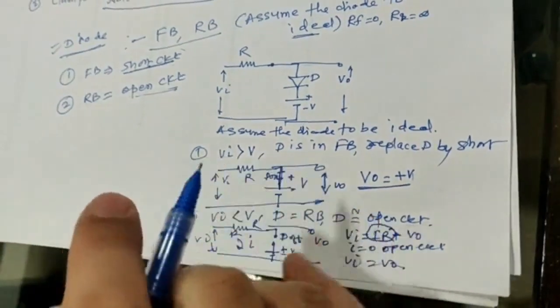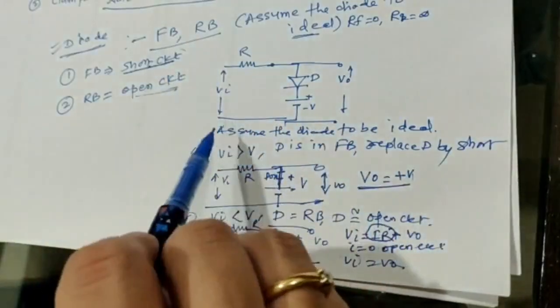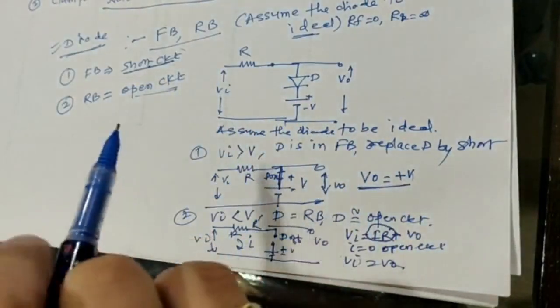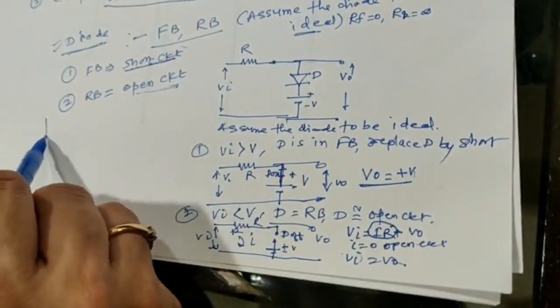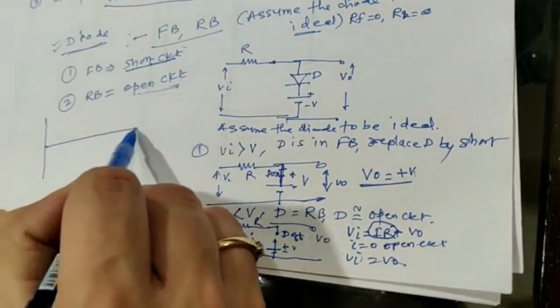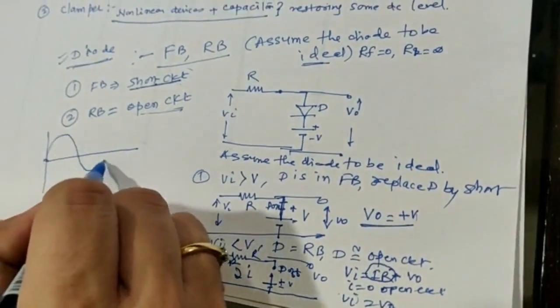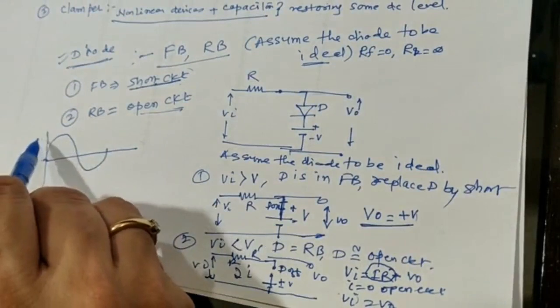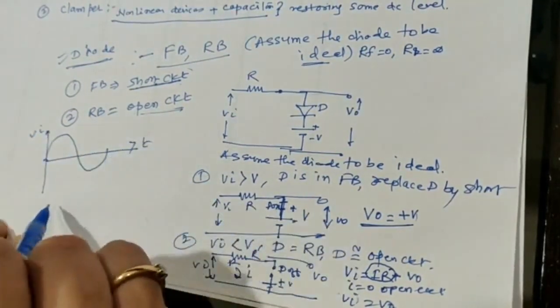That means when the diode is in reverse bias, remember this, the entire input will appear at the output. Now let us draw the input and the output waveform. Let us say I'm drawing the input waveform as a sinusoidal waveform, Vi, with respect to time.